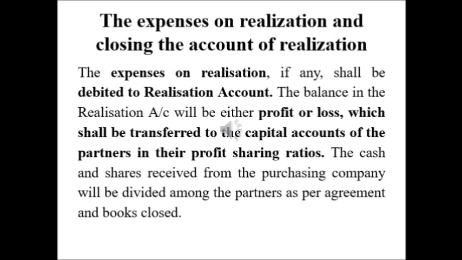If there is any surplus on the debit side, it is a profit, or if there is any deficit on the credit side, then it should be borne by all the partners in their profit sharing ratio. The realization account difference, whether profit or loss, should be borne by the partners according to their profit sharing ratio, and it should be transferred to their capital accounts. Then the cash and the shares received from the purchasing company will be divided among the partners as per the agreement and the books are closed.